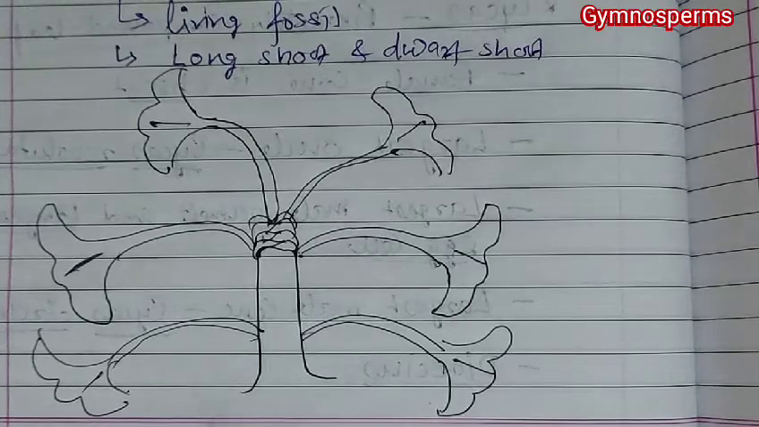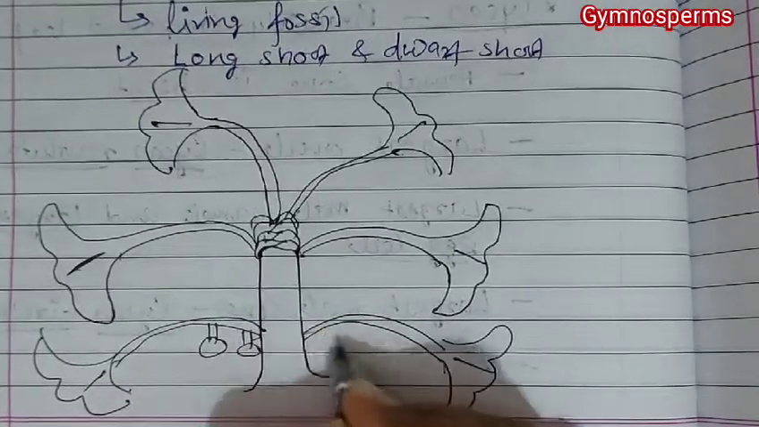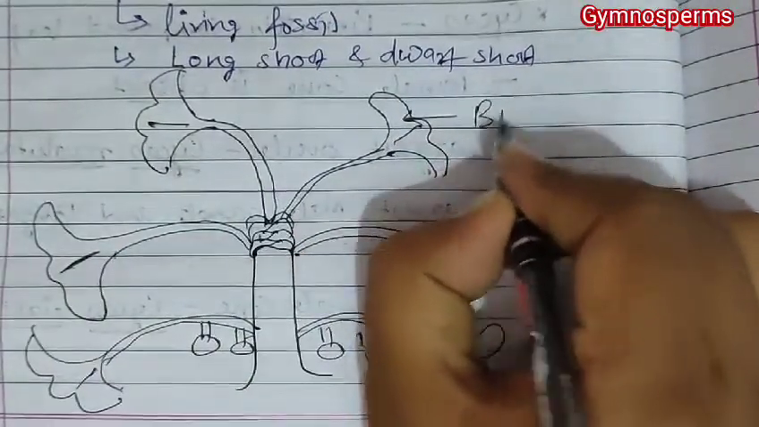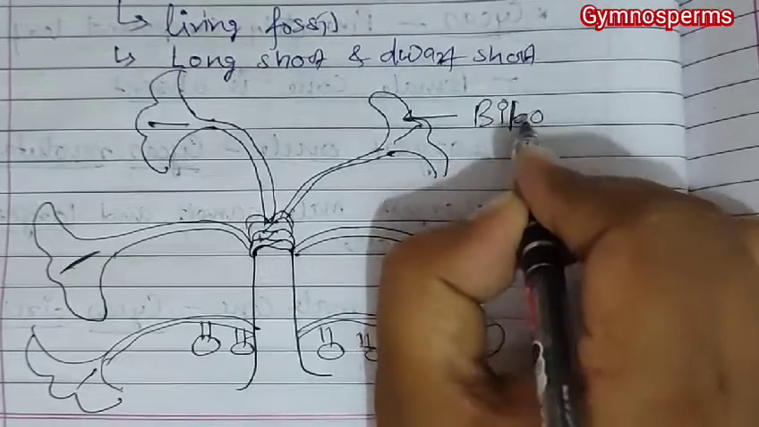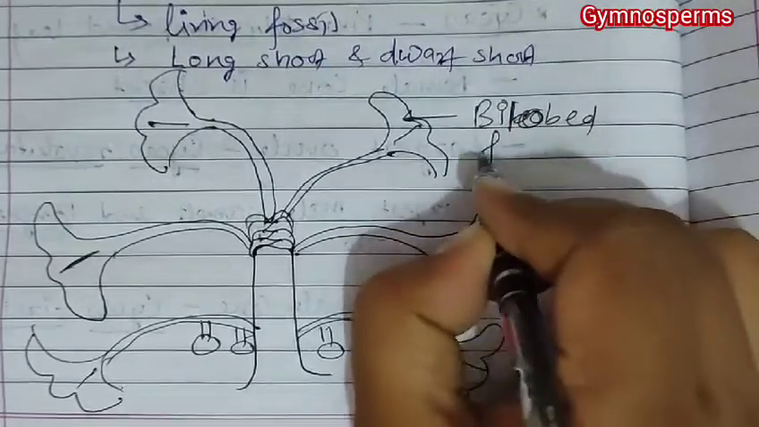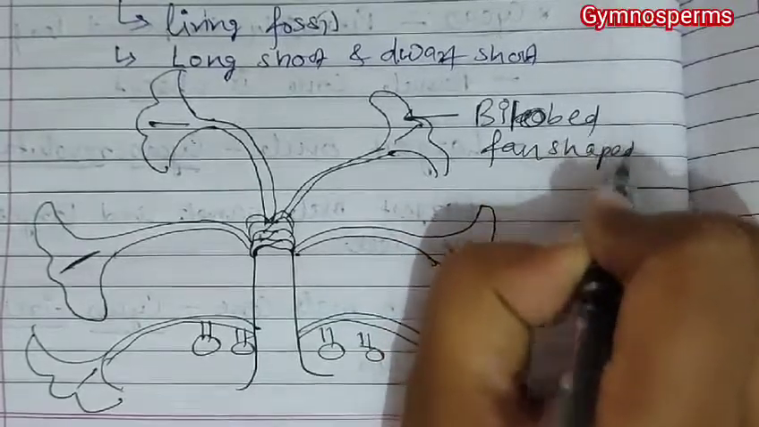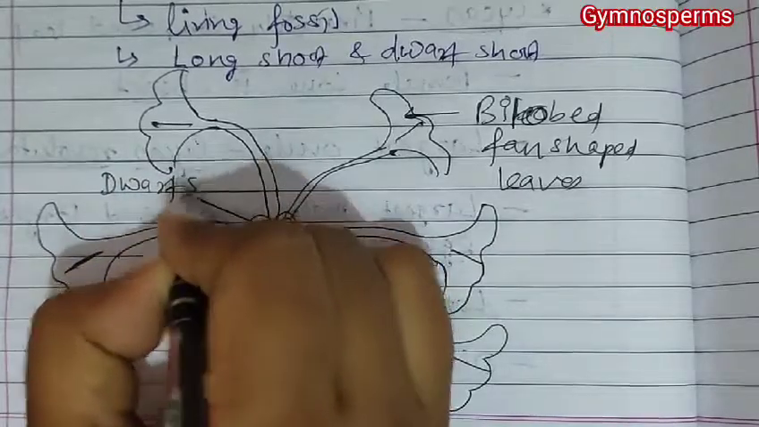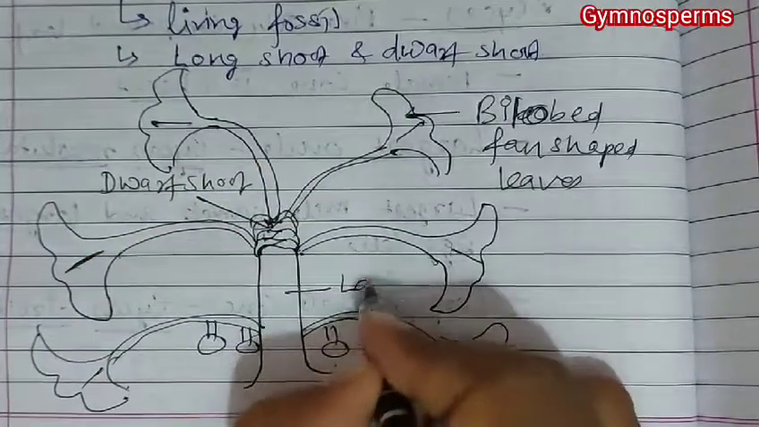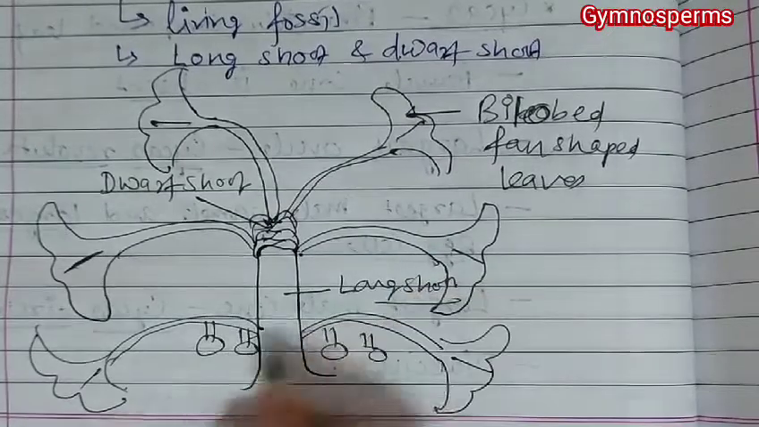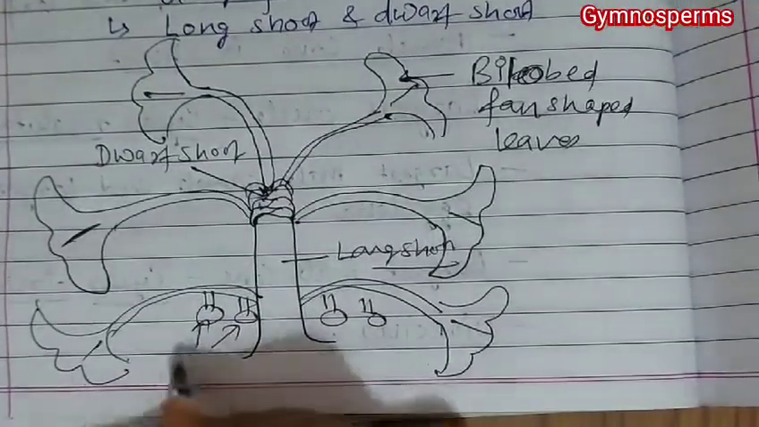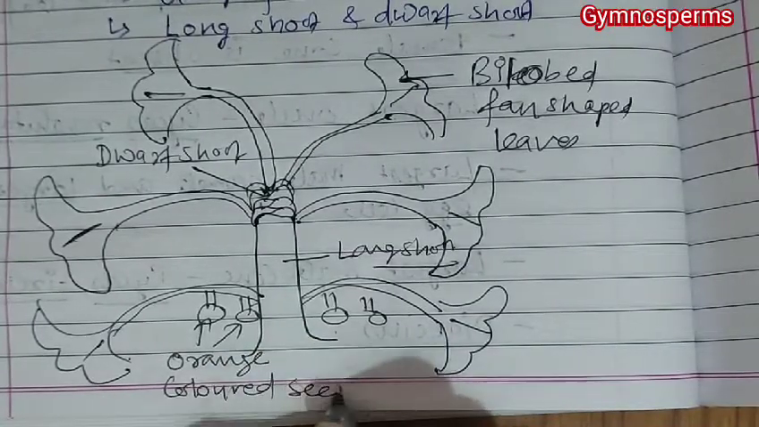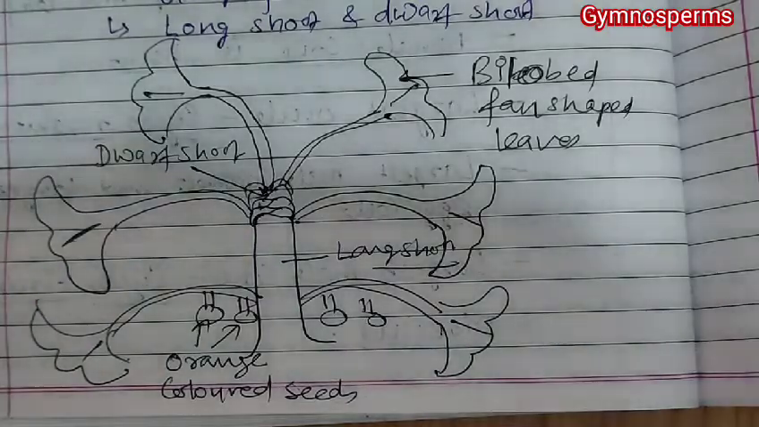So if we talk about this, then you can find some of the seeds here, and you can find fan-shaped leaves. These are bilobed, fan-shaped leaves. They have a dwarf shoot and long shoot. With that, they have some seeds, and these orange-colored seeds are found in them.